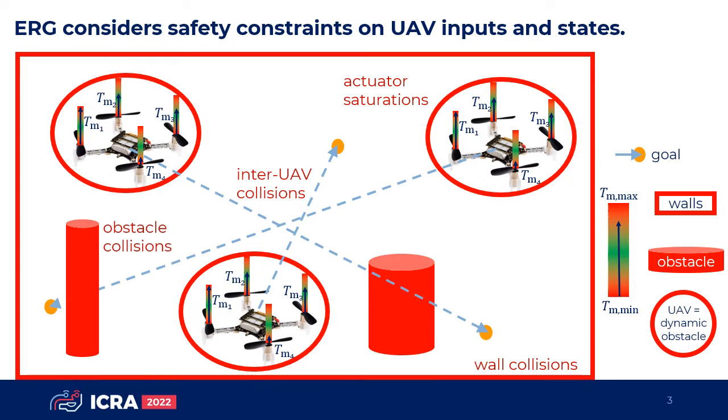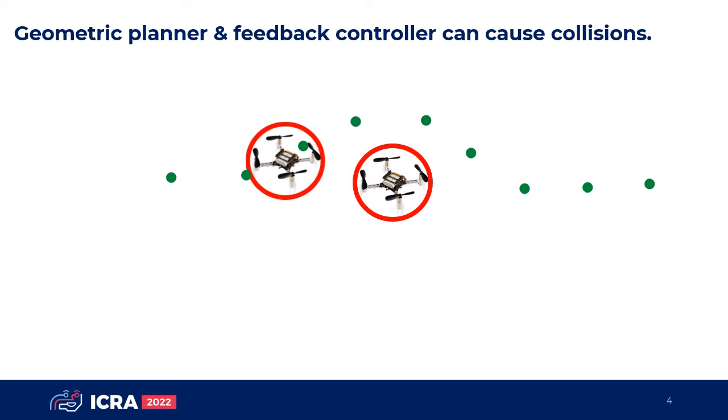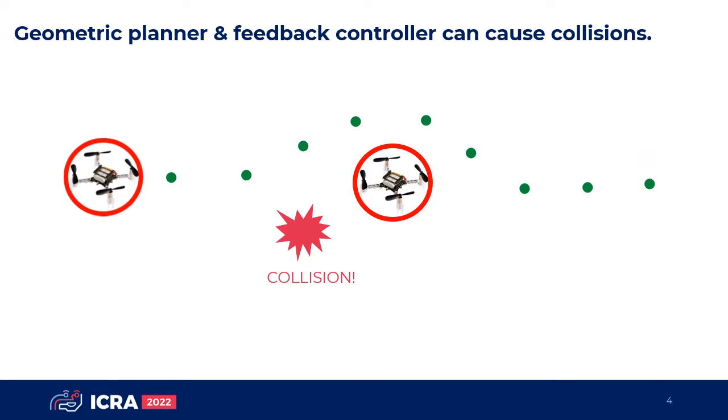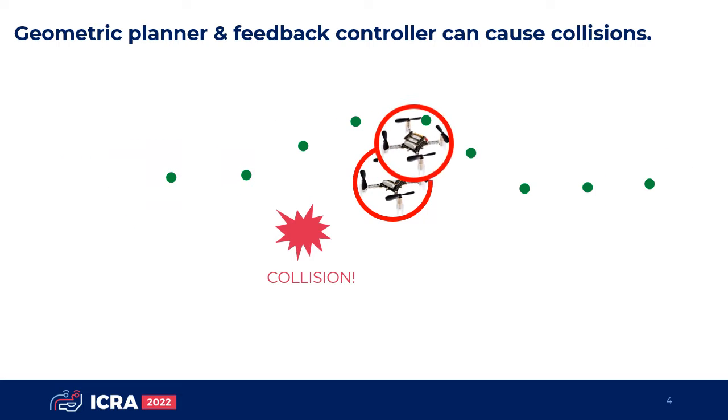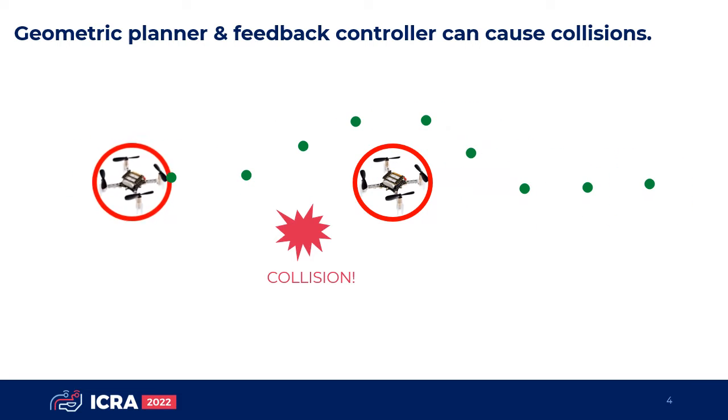For a swarm of quadrotors with higher order nonlinear dynamics, the ERG considers constraints on the UAV inputs, the actuator saturations, and on the UAV states, wall, obstacle, and inter-UAV collisions. A common technique in real-time motion planning is to use a simple geometric planner to generate a nominal trajectory, which is then followed with a feedback controller.